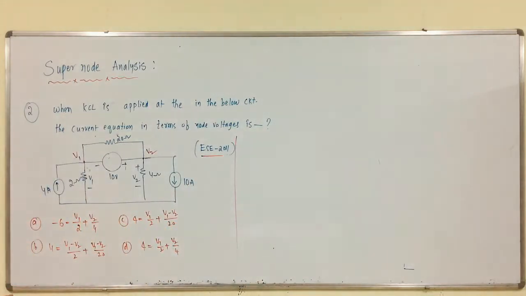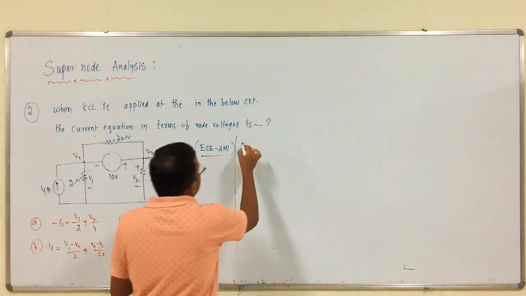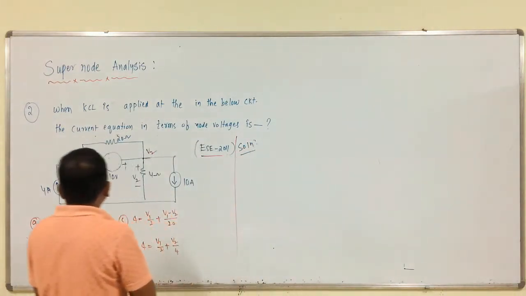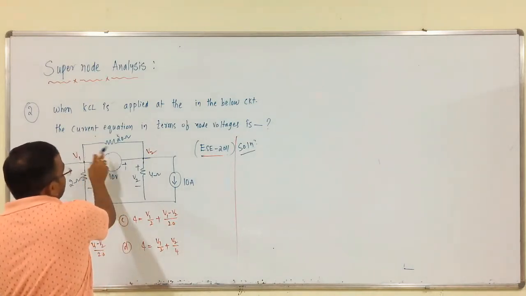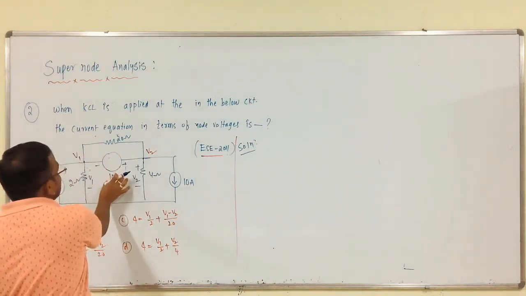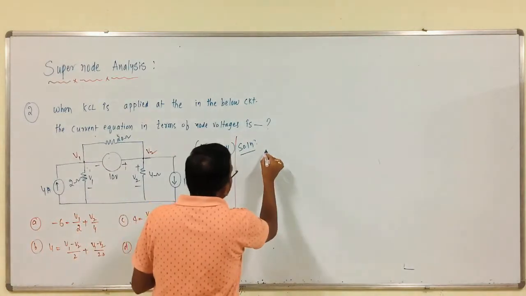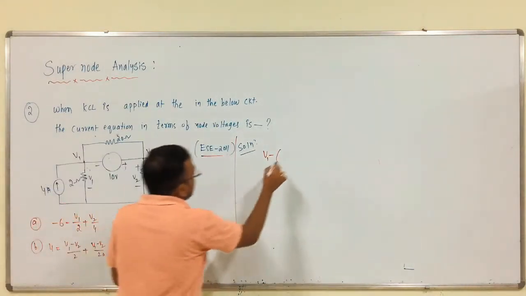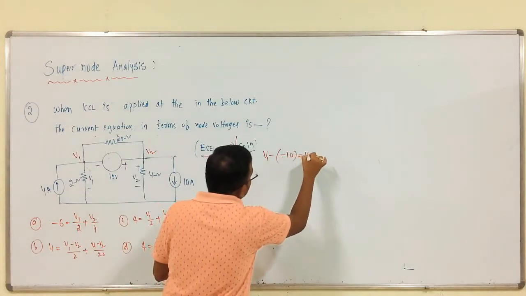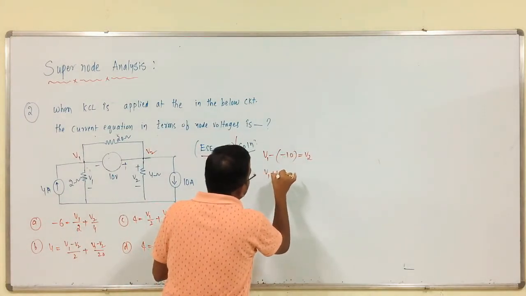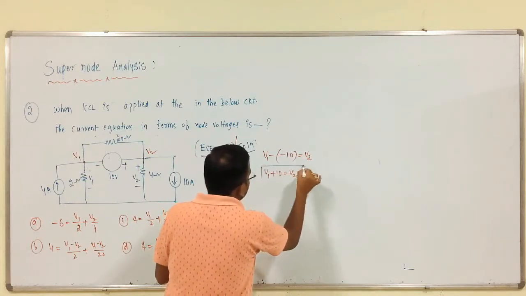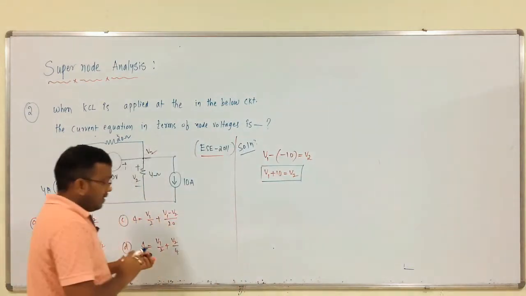See, first, what we have to do? First, we have to write the voltages between these two nodes, that is V1 minus this drop is equal to V2. V1 minus this drop, see, minus plus, therefore, V1 plus 10 is equal to V2. First part is completed. Later, what we have to do?